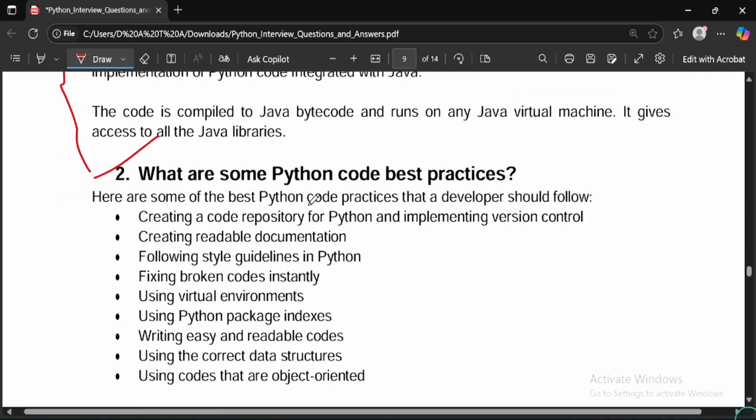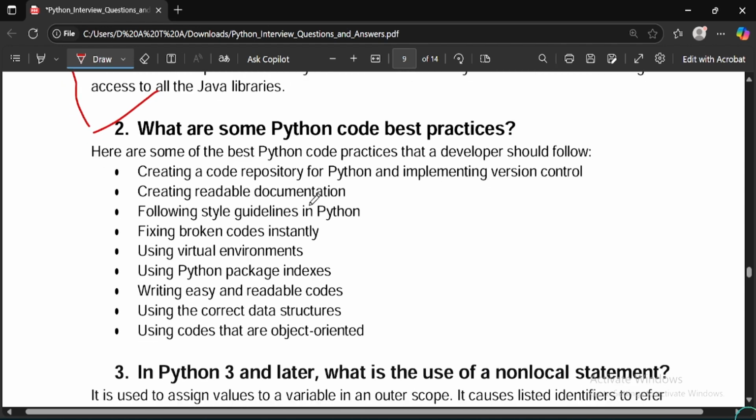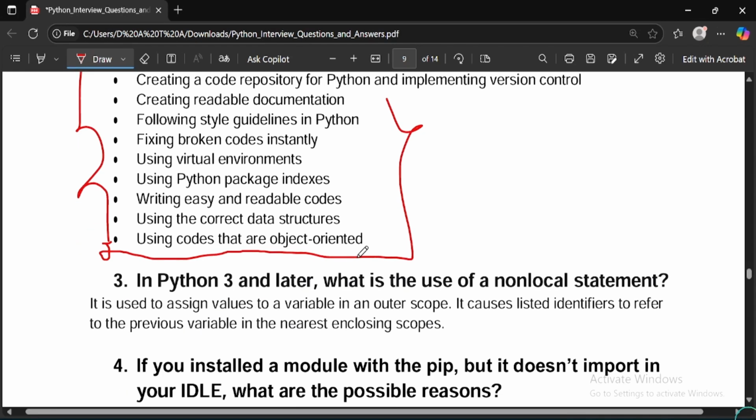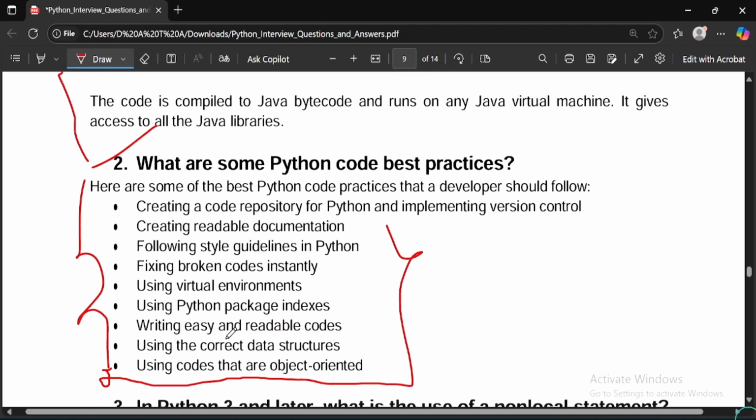Moving on to the second one: what are some Python code best practices? What do you think? What should be the answer? Is the answer correct? Yeah, absolutely. Here are some of the best Python code practices that a developer should follow. You can read all these steps and explain them in an interview with proper examples and by drawing a good flowchart. So we are done with the second as well.